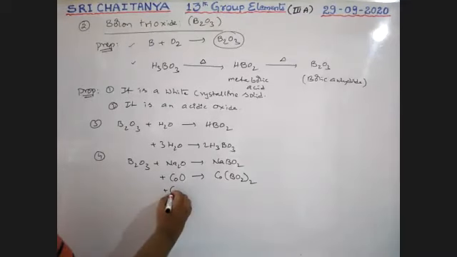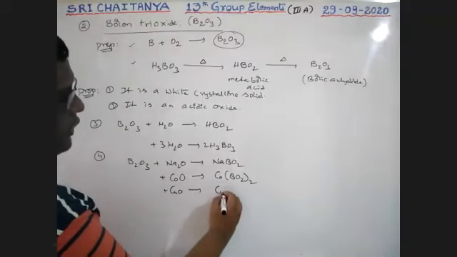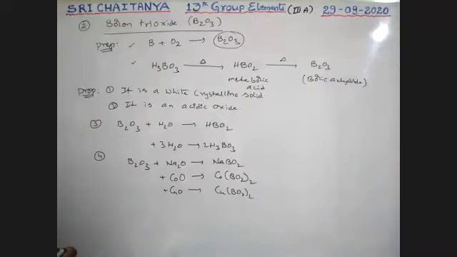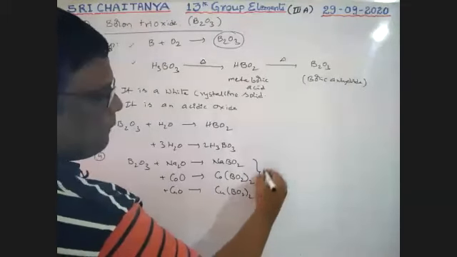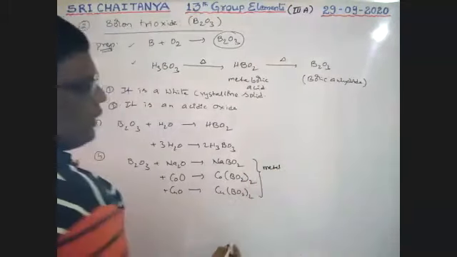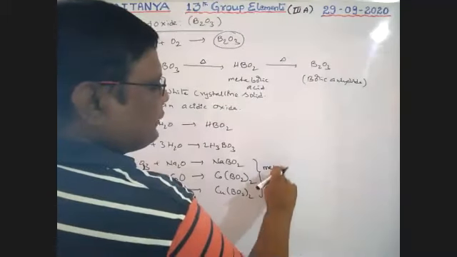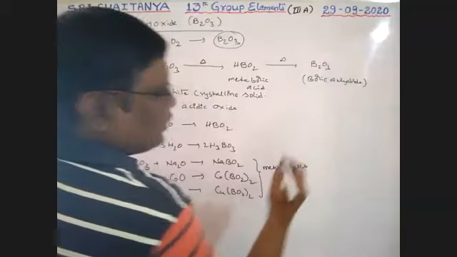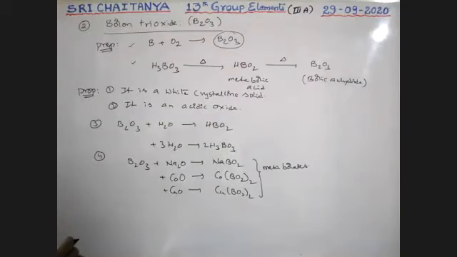When it reacts with copper oxide, CuO, that gives Cu(BO2)2. So these are metal borates, that is metaborates: sodium metaborate, cobalt metaborate, copper metaborate, boys.